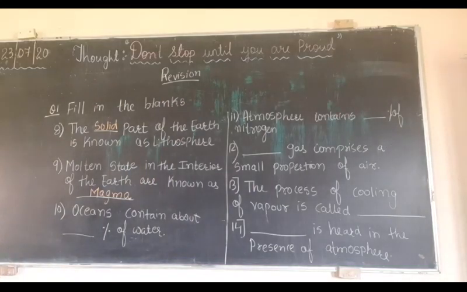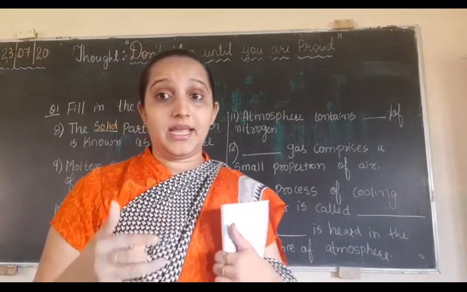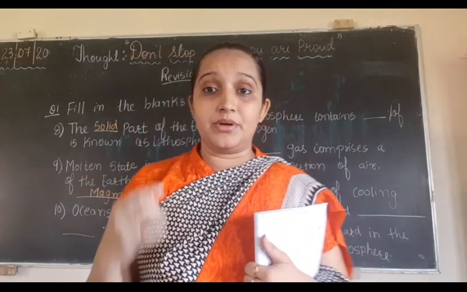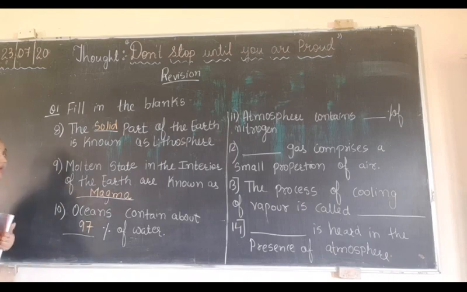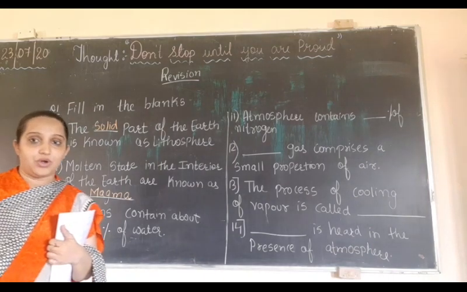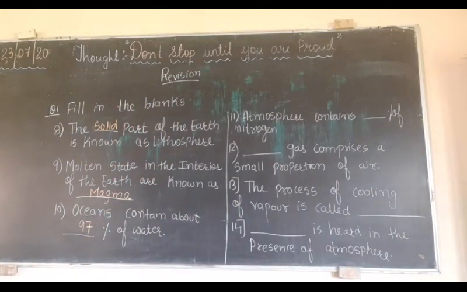Now next, oceans contain about dash percent of water. Now you know oceans contain 97% of water. How many percent of water? 97% of water. Now atmosphere contains dash percent of nitrogen.